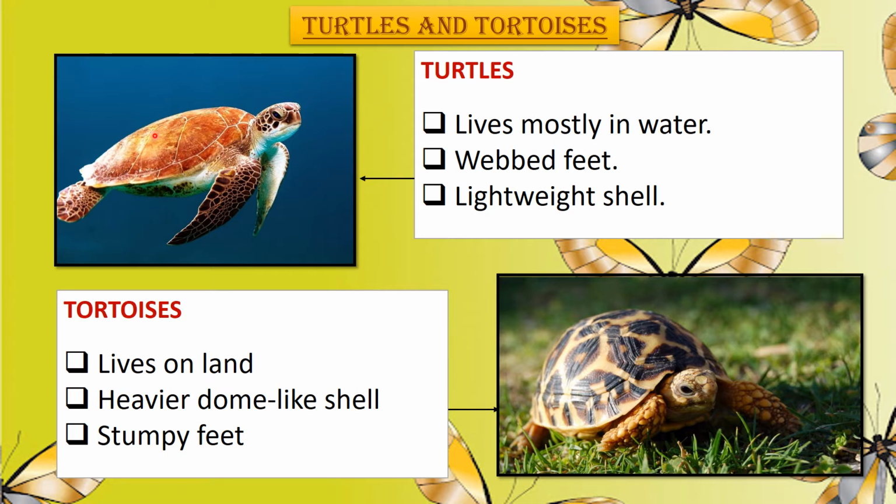And the shell is very lightweight. The webbed feet and the lightweight shell help them to swim in the water. Tortoises mostly live on land and the shell is dome-like and very heavy. They have stumpy feet. Stumpy feet means the feet are short and thick, which helps them to move on the rough land.